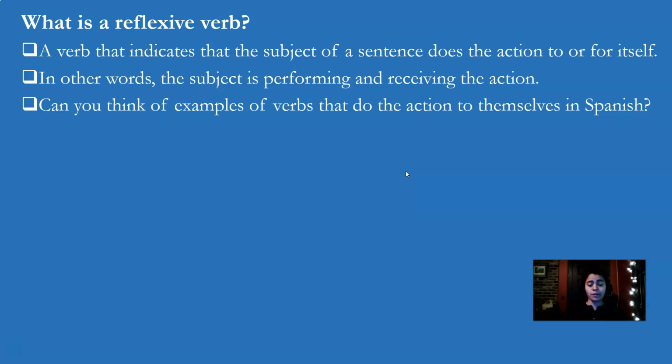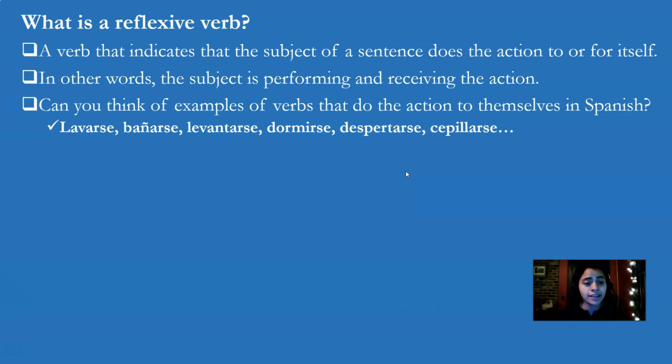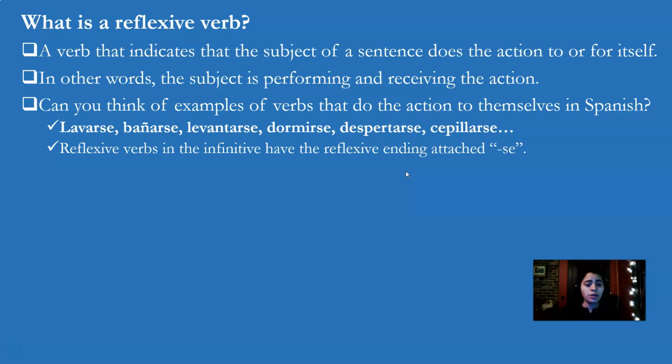Can you think of examples of verbs that do the action to themselves in Spanish? Yeah, here I have some examples like lavarse, bañarse, levantarse, dormirse, despertarse, cepillarse. So as you can see, these are the verbs in the infinitive and all of them have the ending se, which is the reflexive ending in the infinitive form. So reflexive verbs in the infinitive have the reflexive ending attached, right?